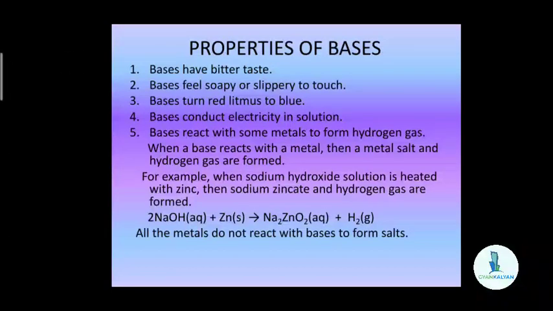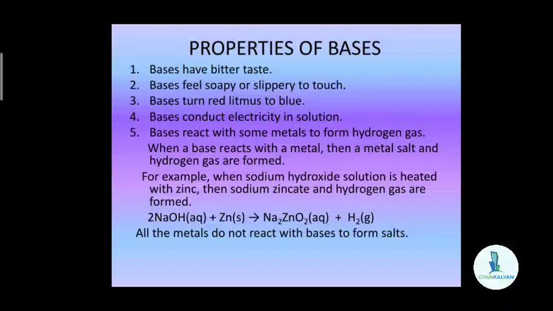Bases react with some metals to form hydrogen gas. When a base reacts with a metal, a metal salt and hydrogen gas are formed. For example, when sodium hydroxide solution is heated with zinc, sodium zincate and hydrogen gas are formed. In this reaction, sodium hydroxide solution is the base. It is heated with zinc, which is a metal. Therefore, we see the formation of sodium zincate, which is the metal salt, and hydrogen gas. Okay?